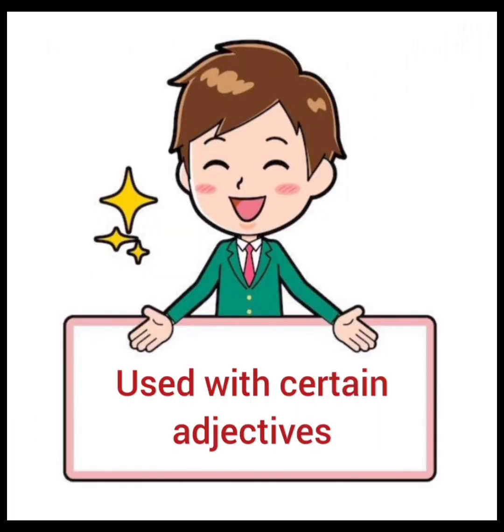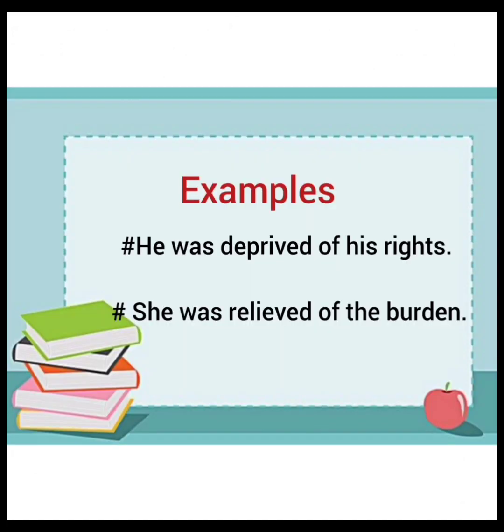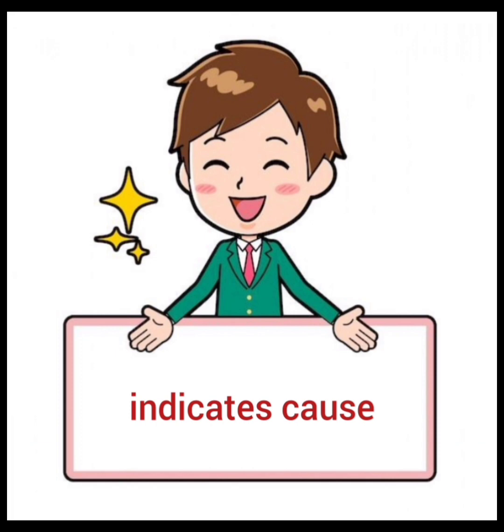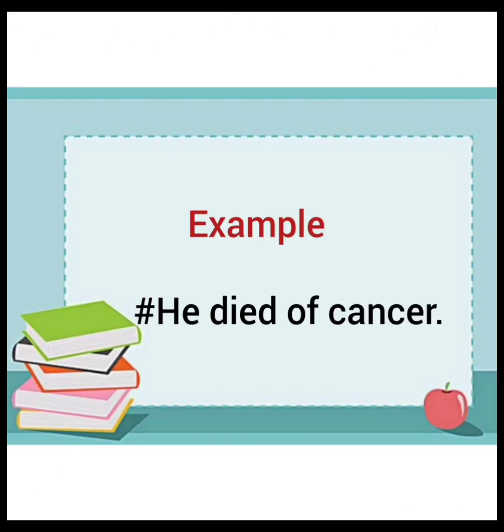Then we can use preposition of for certain adjectives. He was deprived of his rights. She was relieved of the burden. With deprived and burden and with some other words, adjectives, we can use this preposition of. Then it also indicates cause. He died of cancer. Now the cause of the death is cancer.